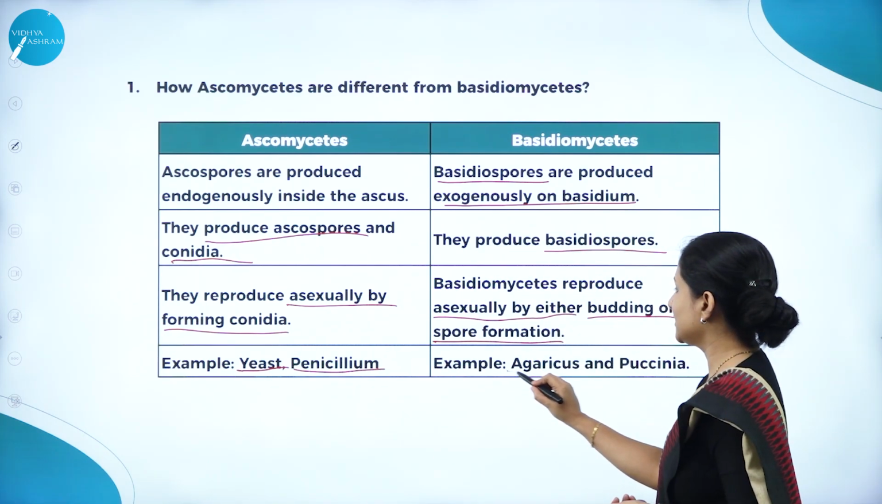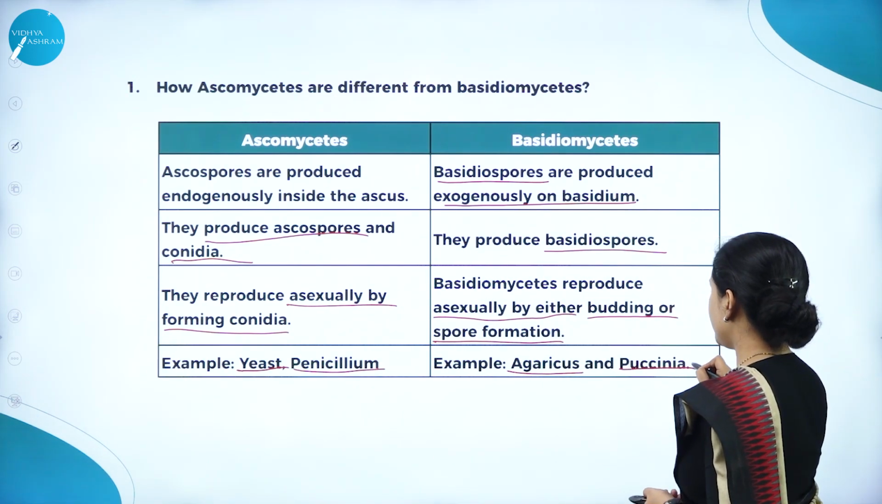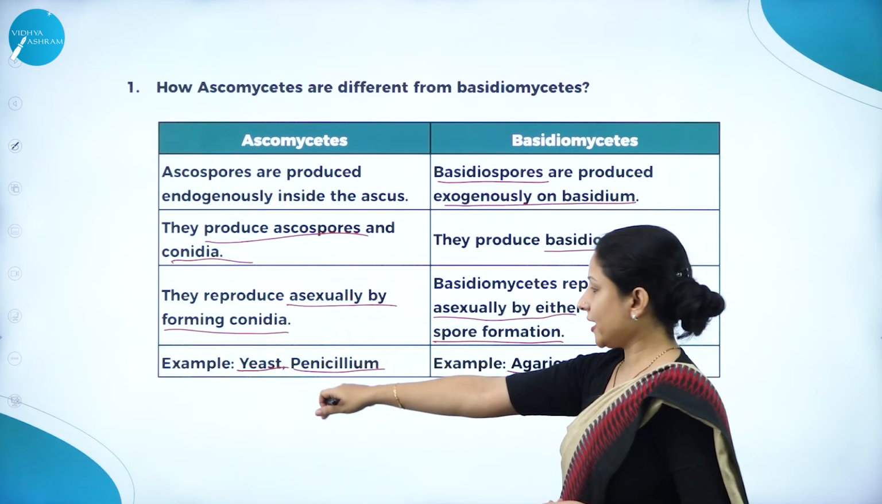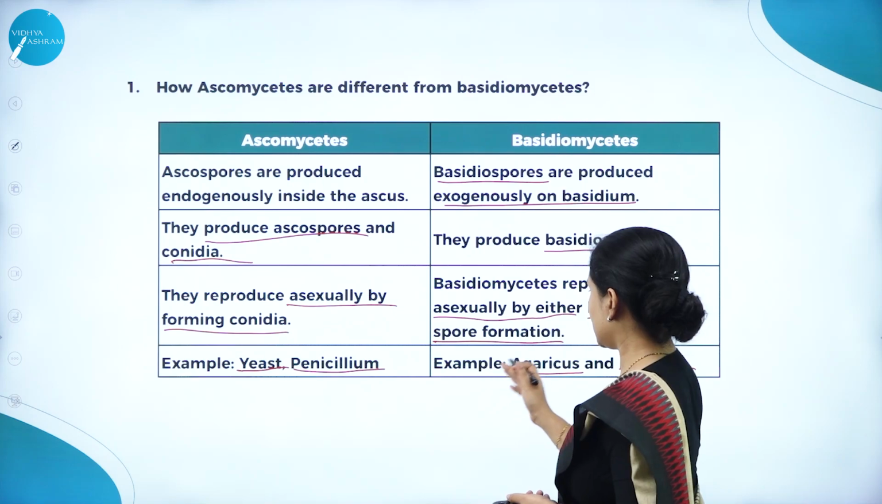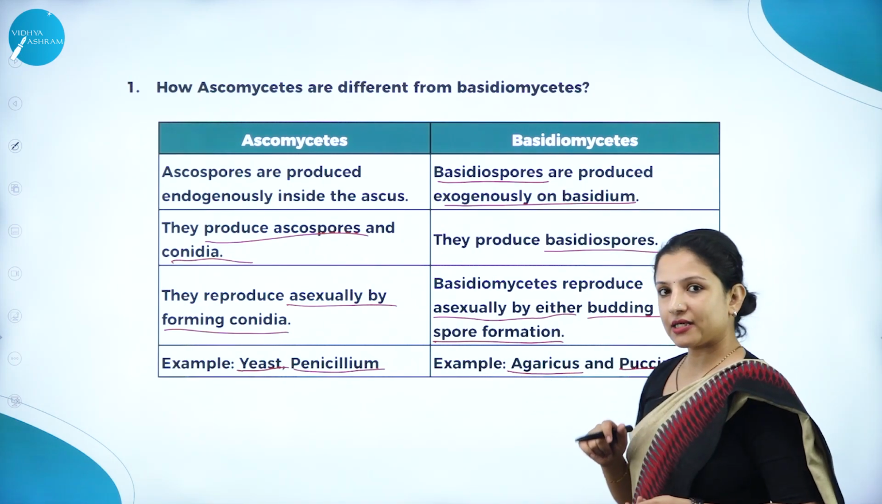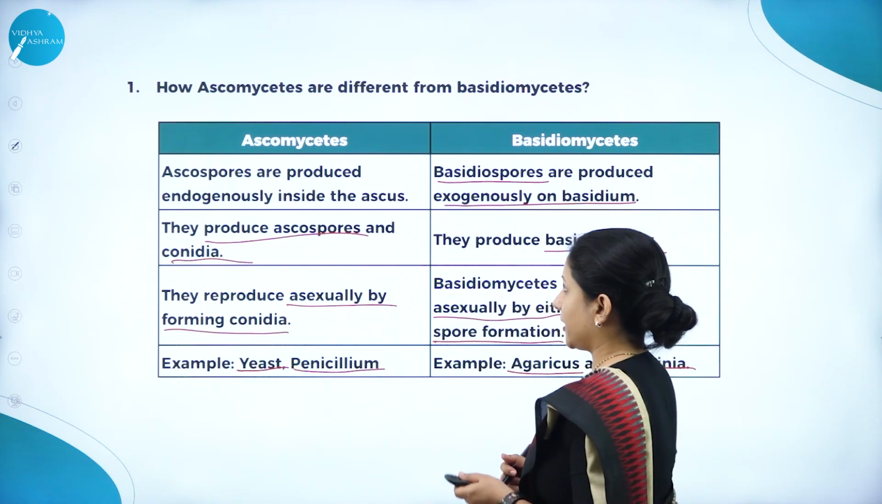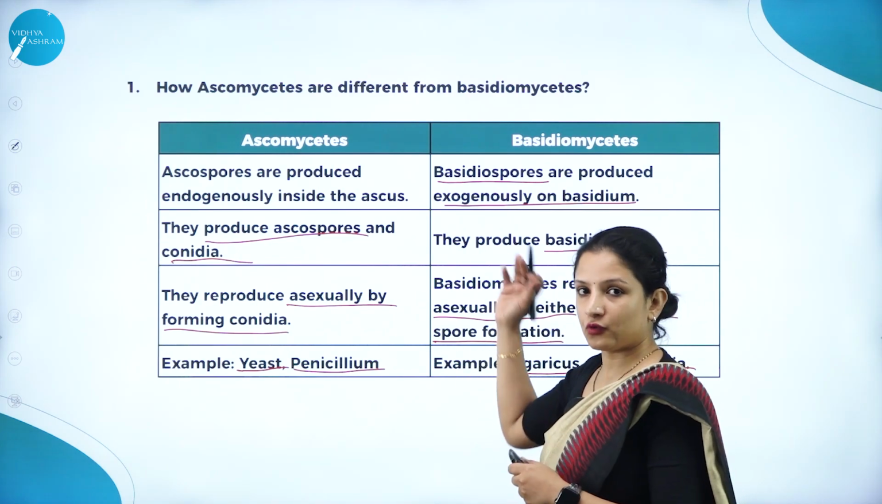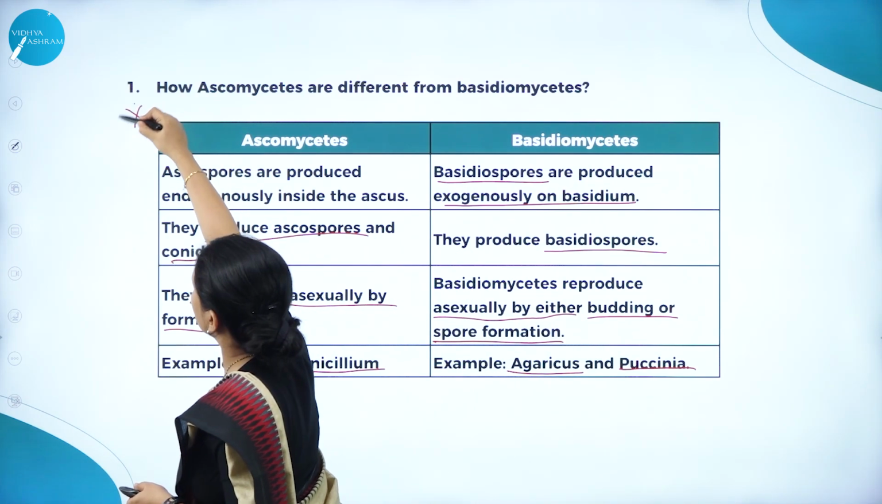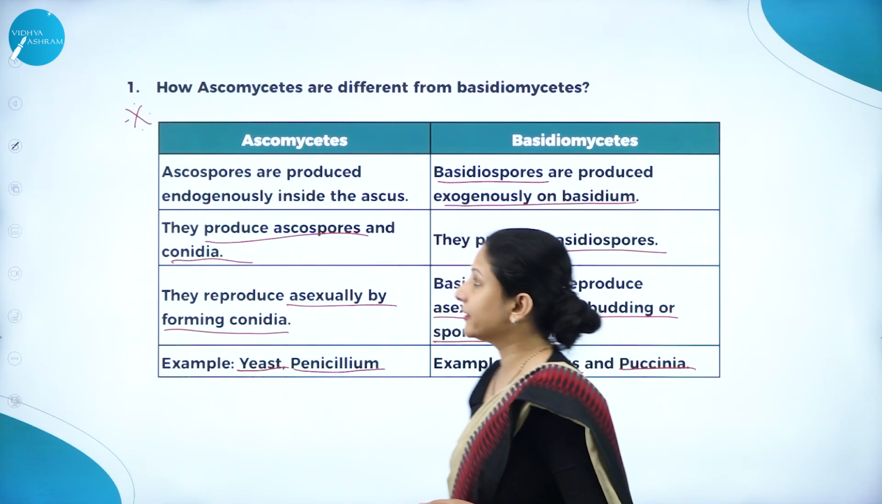For Basidiomycetes, it is agaricus and puccinia. Yeast is a unicellular fungus, penicillium is another example, agaricus is the common mushroom that we consume, and puccinia is a rust fungus. So this is how you have to answer this question, and this question is very important because it keeps repeating now and then.